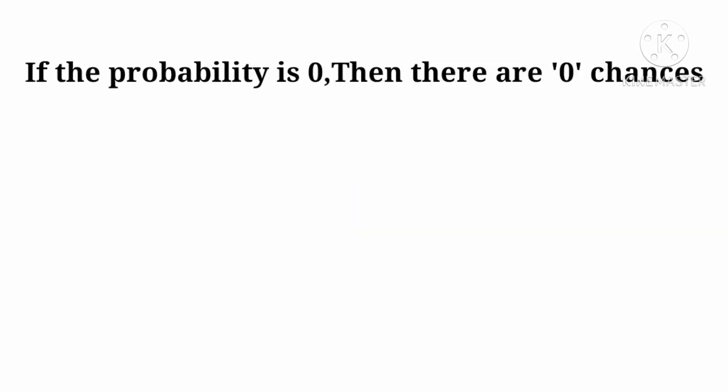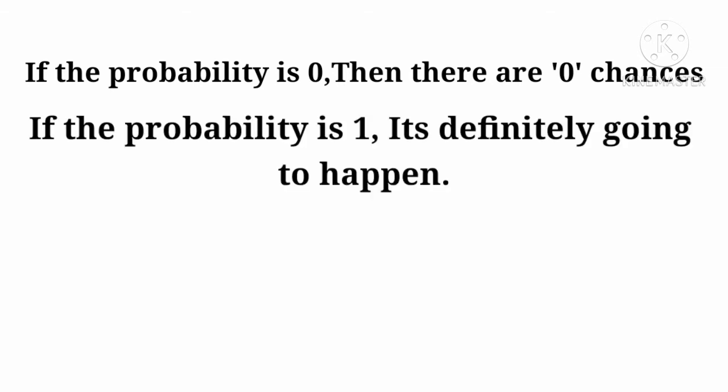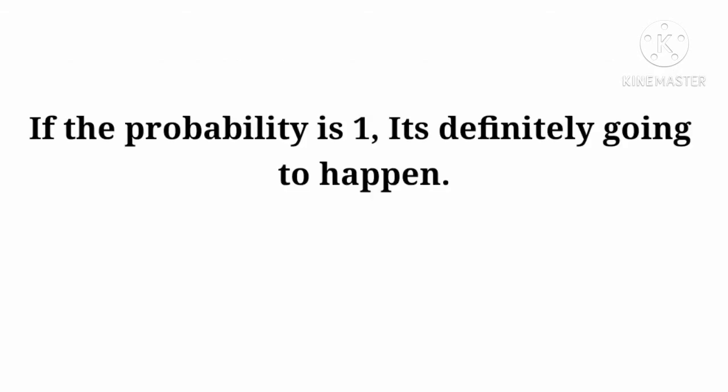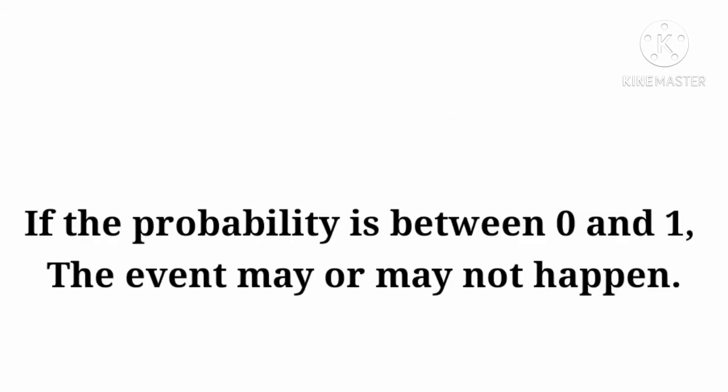If the probability is 0, then there are 0 chances. If the probability is 1, it's definitely going to happen. If the probability is between 0 and 1, the event may or may not happen.